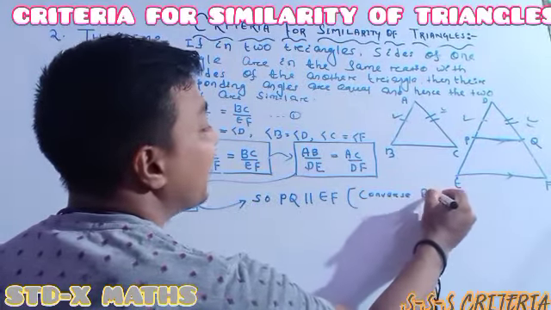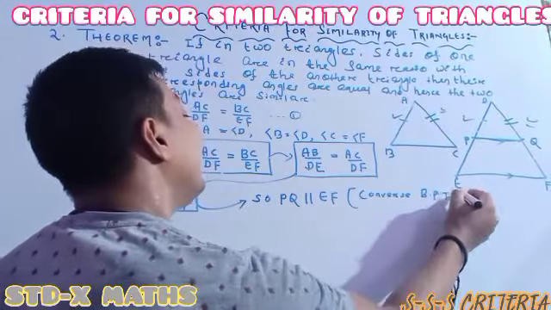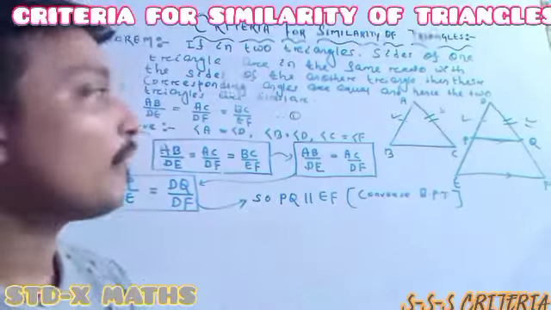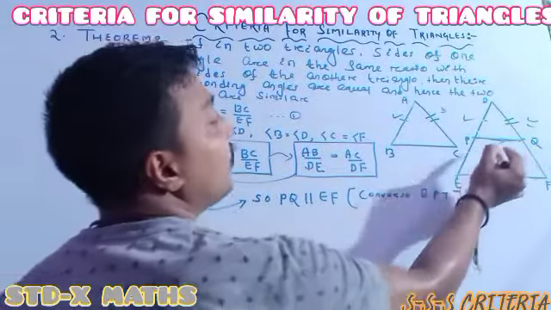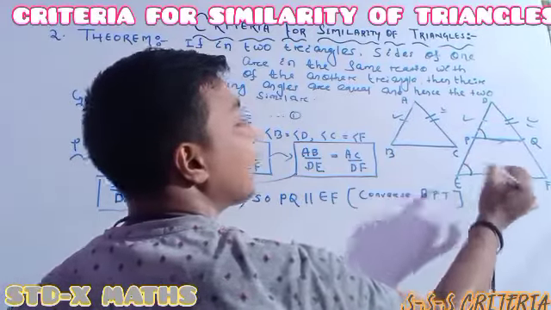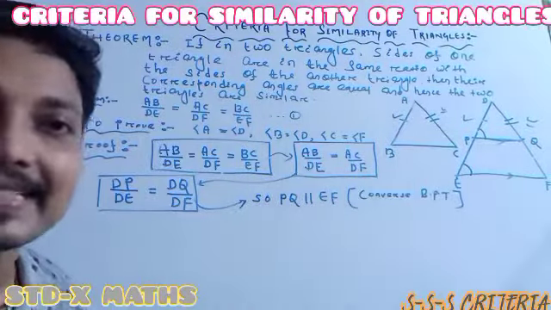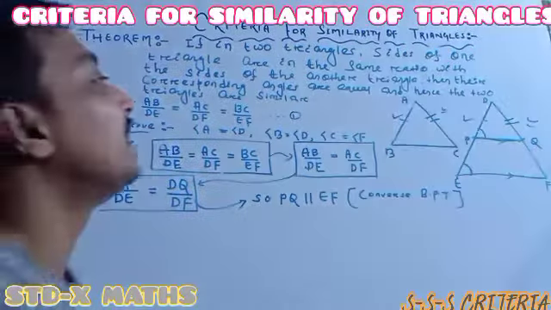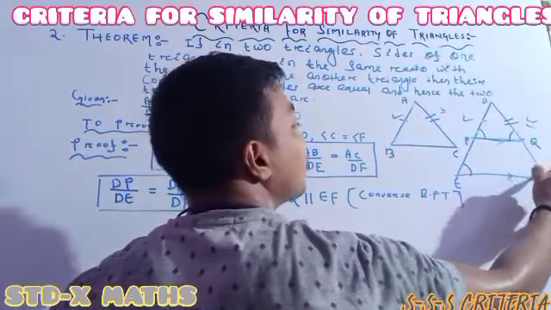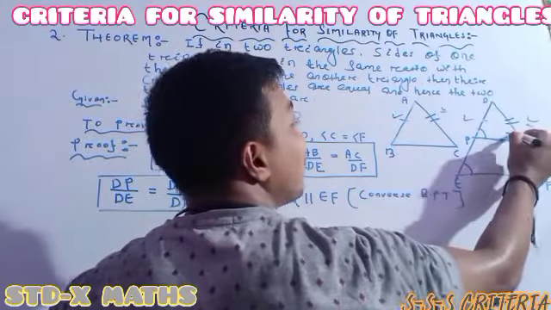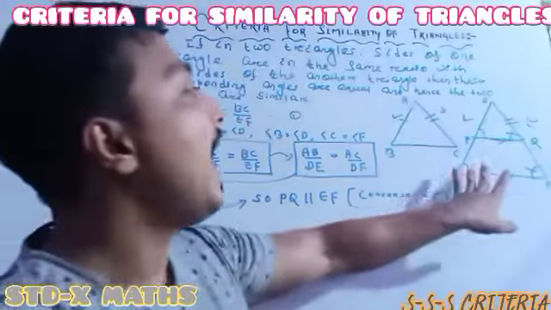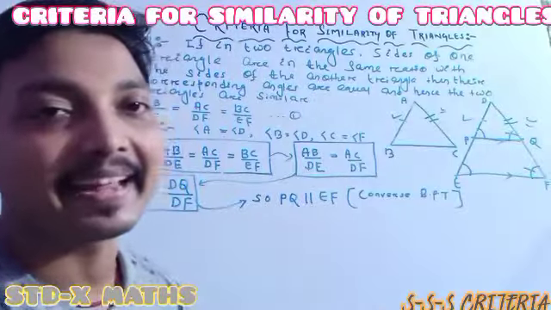Converse of BPT, I am writing. Converse of the basic proportionality theorem. Now, tell me, whenever this line is parallel, it means this angle is the same as this angle. Corresponding angles are the same. Thereafter, this one is also the same as this one. This mark is the same as this mark, because both angles are corresponding angles.